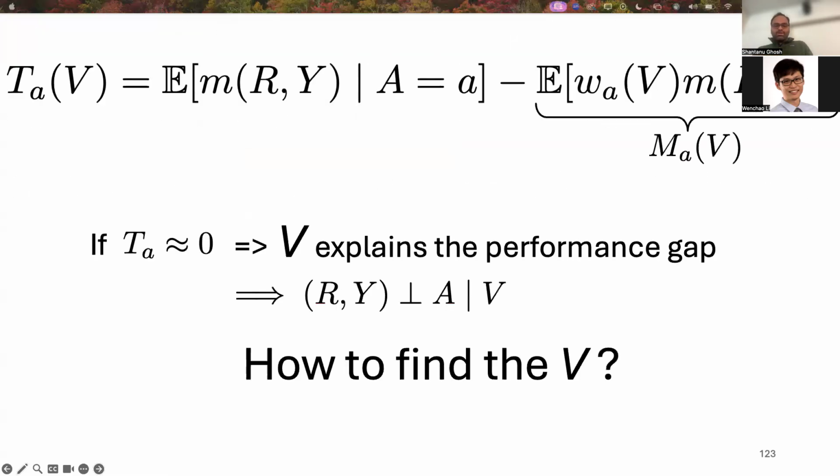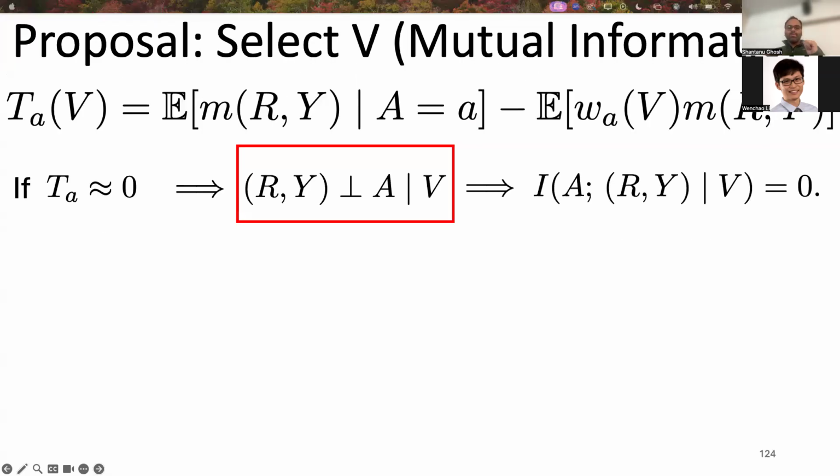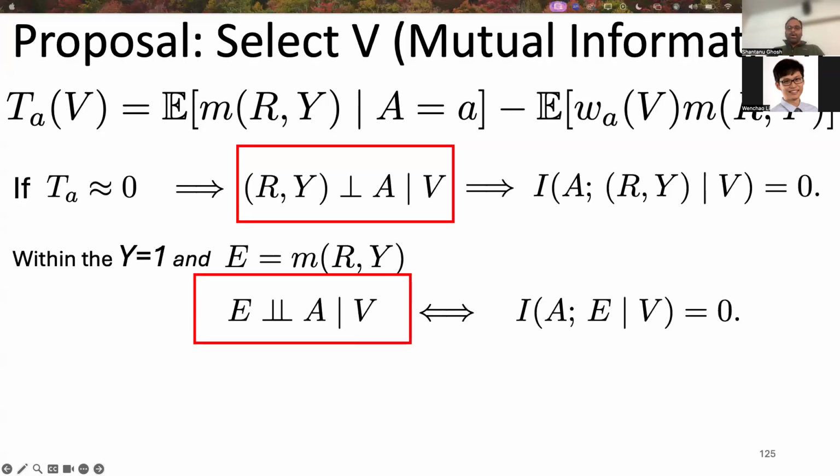So we copy all the results from the last slide. Here, if you remember, the prediction R and Y are conditionally independent of A given V. It makes this mutual information 0. And then we concentrate on Y equals 1, that is only the positive patients, and denote the model error as E. As E is a deterministic function of R, we can say that E is also conditionally independent of A given V. We can drop Y from here because we are only concentrating on Y equals 1, the positive patients. It means that this particular mutual information is also 0.